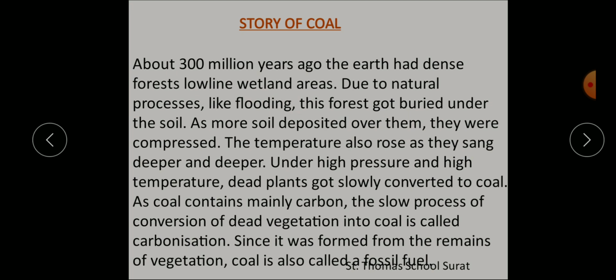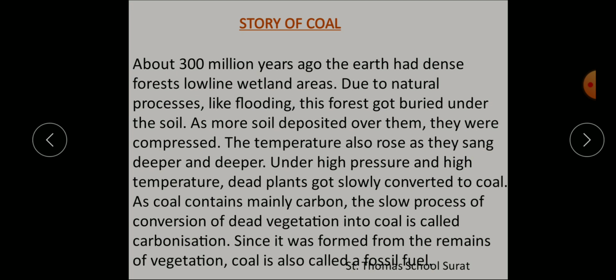Flooding, you know? What is flooding? It is when water rises, बाढ़ आना. At that time, all the plants and wildlife in the forest got buried and decomposed under the soil.